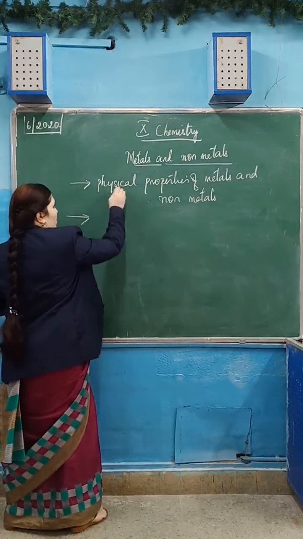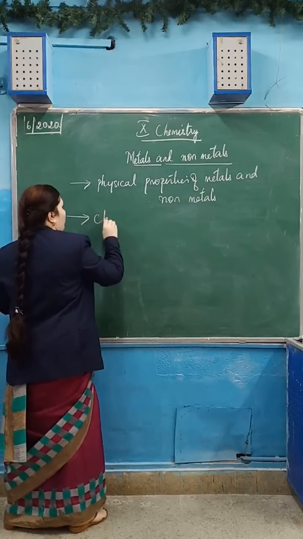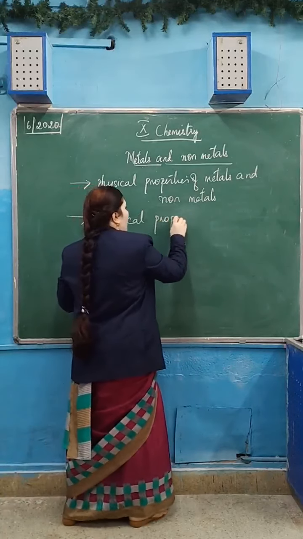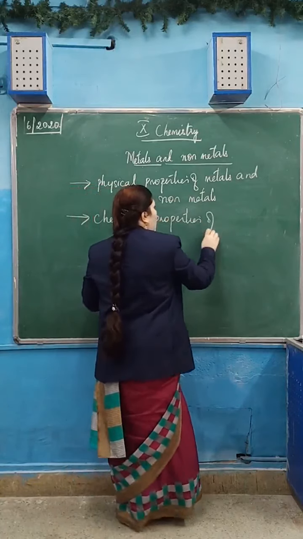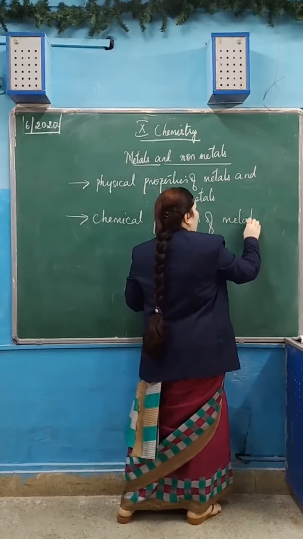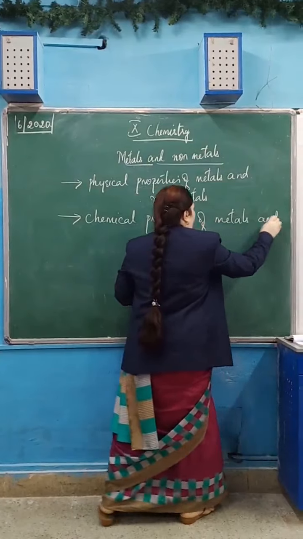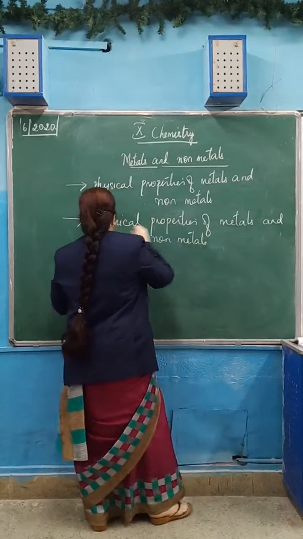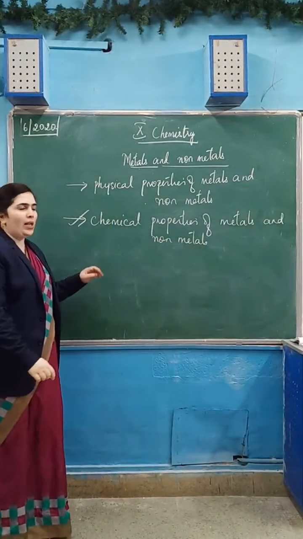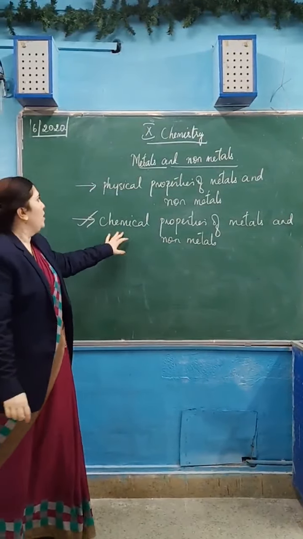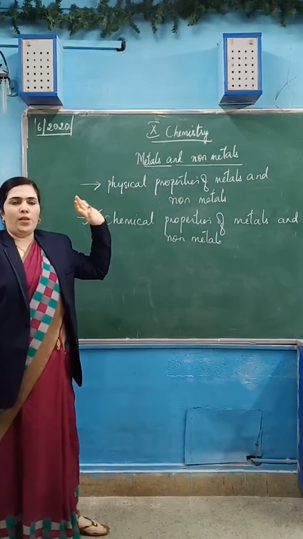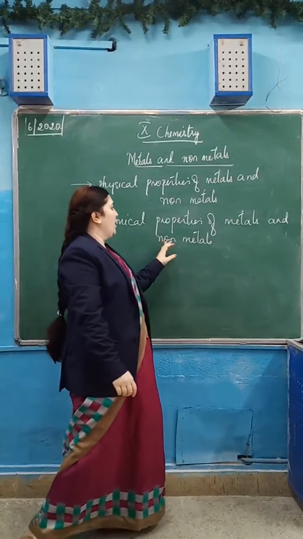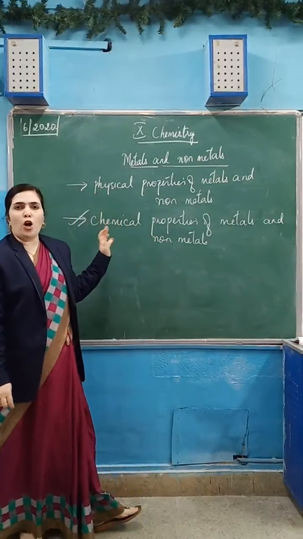Now the next thing, in this regard only, the difference between the chemical properties of metals and non-metals. That is also an important question. This question, chemical properties of metals and non-metals, they have asked frequently when compared to physical properties. What are the chemical properties? How do the metals differ in chemical properties from non-metals?